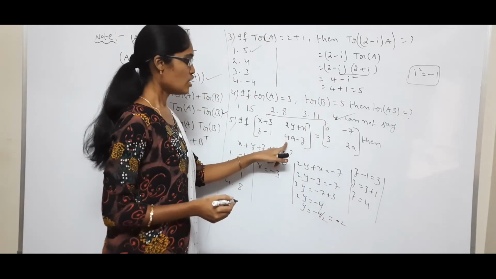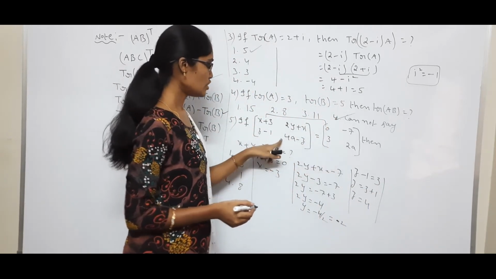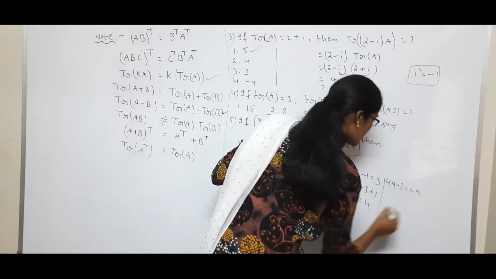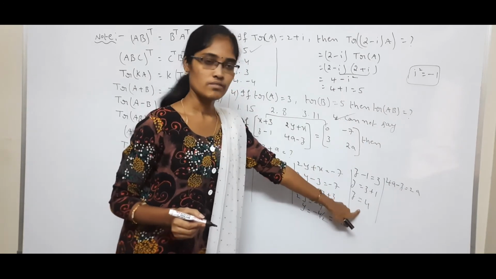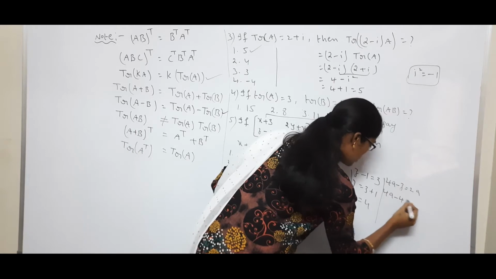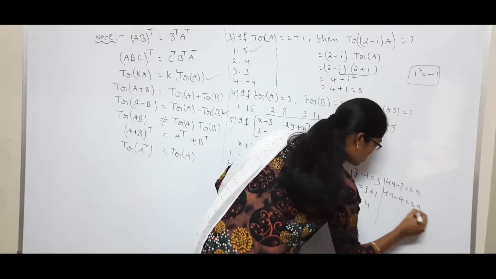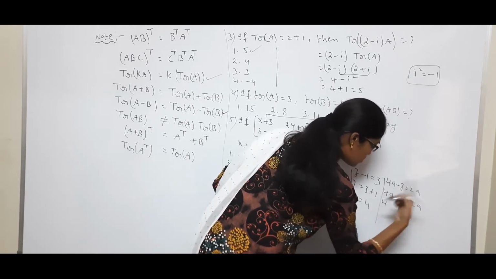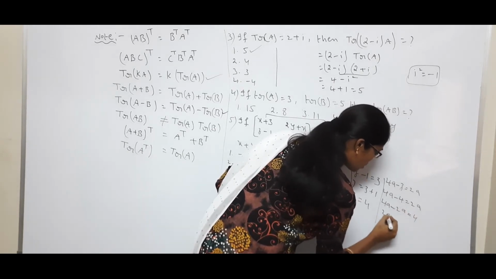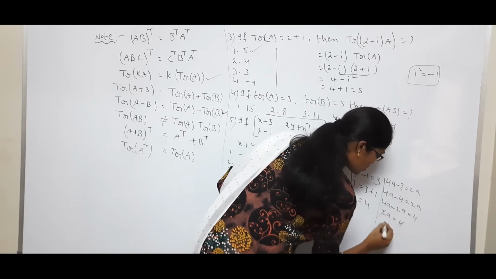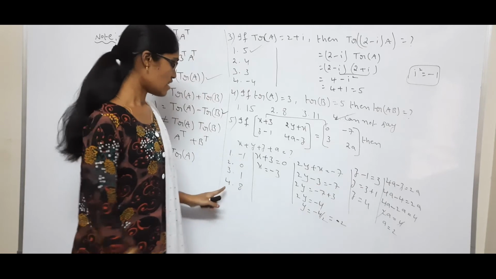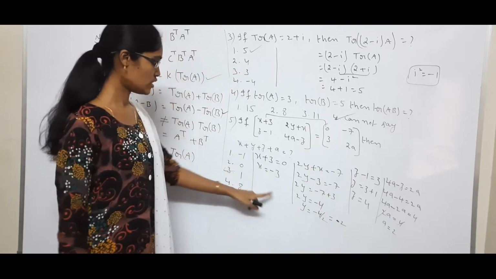Next a value, 4a minus z is equal to 2a. So put that z value. So 4a minus 4 is equal to 2a. 2a send this side. 4a minus 2a is equal to 4. So 2a is equal to 4. So a is equal to 2. So adding all these values, we will get the answer. So answer is 1. Okay.